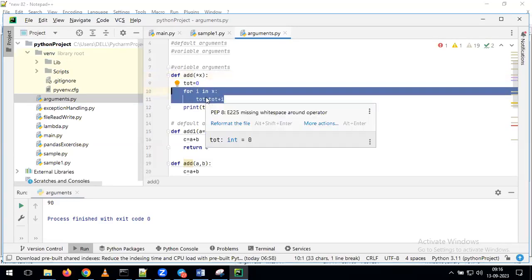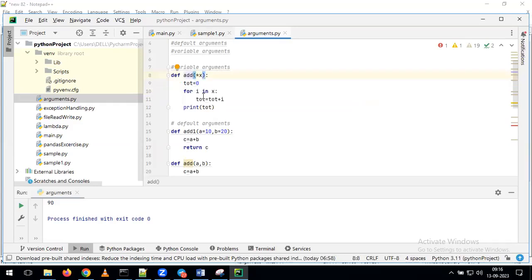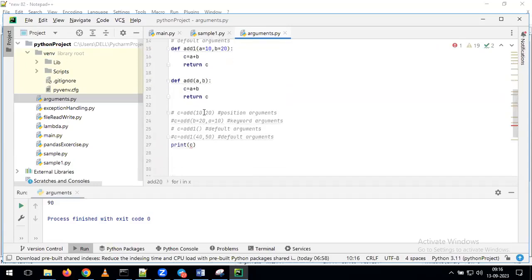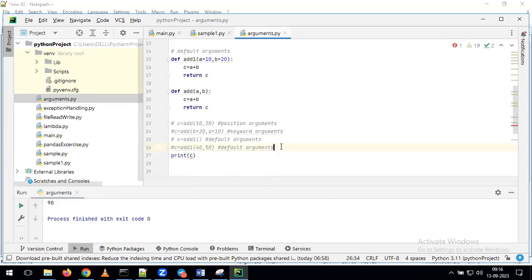With the help of the for loop, I will iterate all the variables, whatever we are passing. With that, I can get the sum value depending on my requirement. So here I will give the name as add to. Now here I'm giving, for example, C is equal to add to of 10, 20, 30.